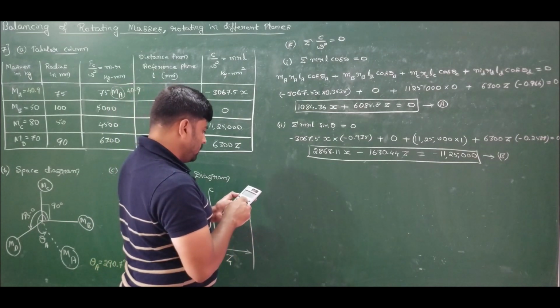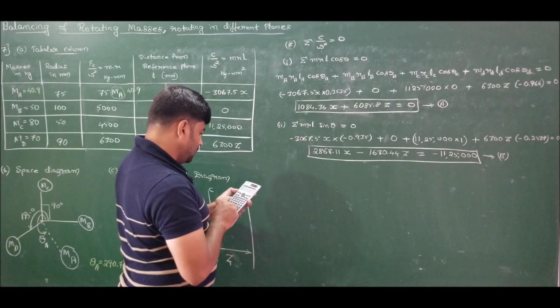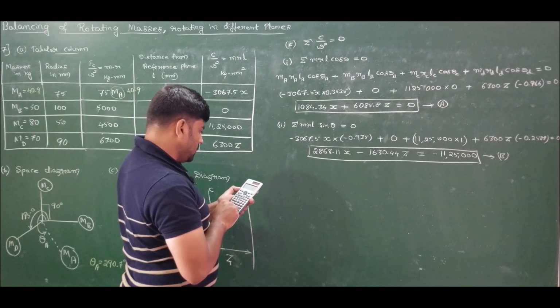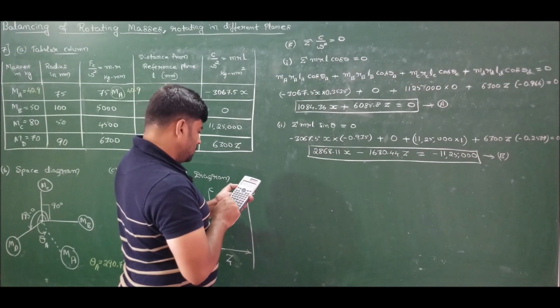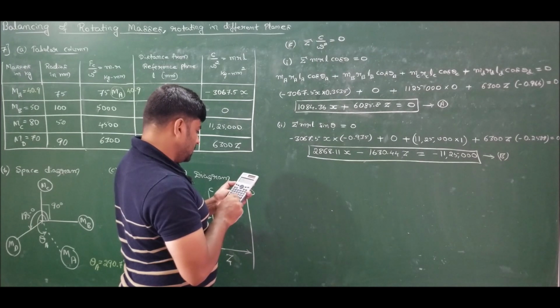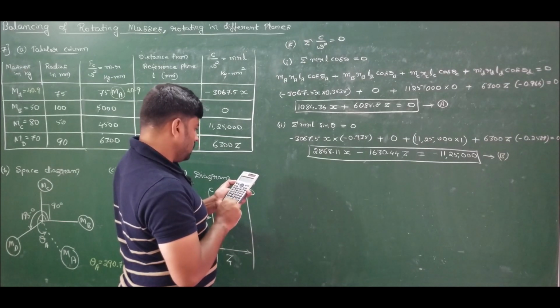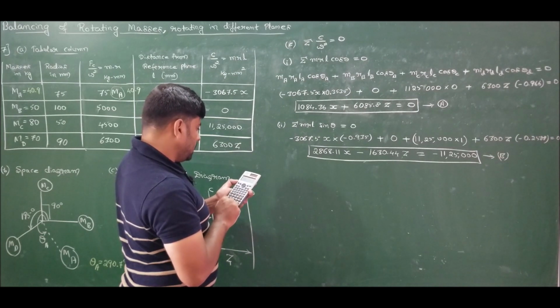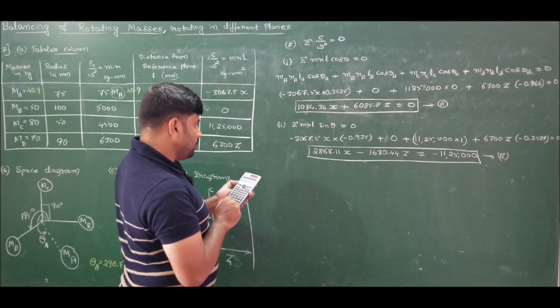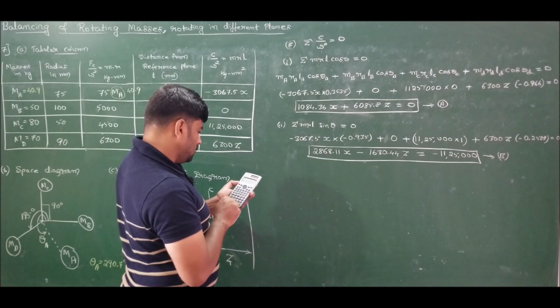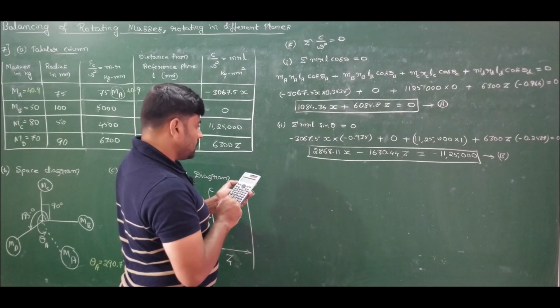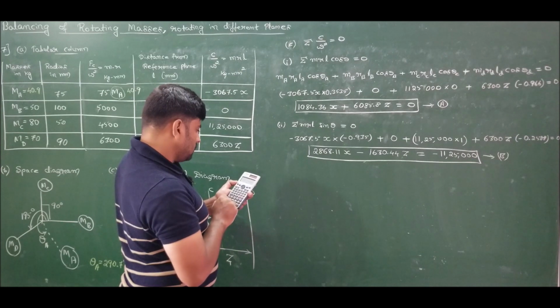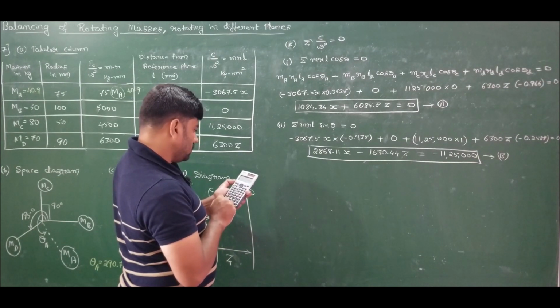If I solve equations A and B in equation mode, I choose the form ax plus by is equal to c. A1 is 1084.36, B1 is 6085.8, C1 is 0, A2 is 2868.11, B2 is minus 1630.44, C2 is minus 11,25,000.